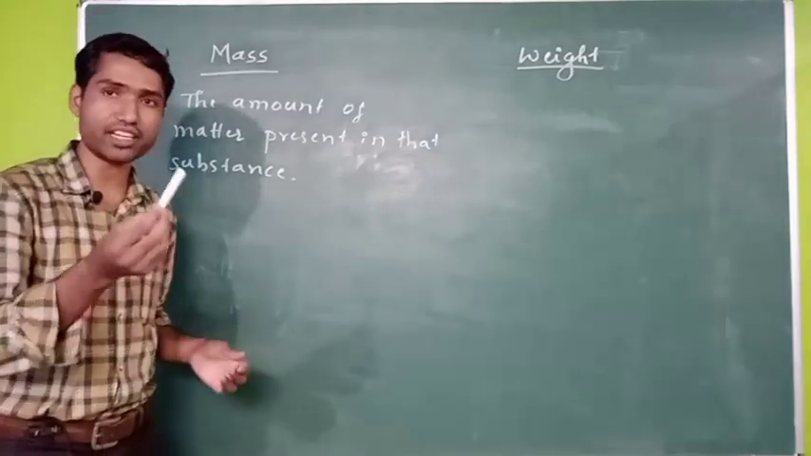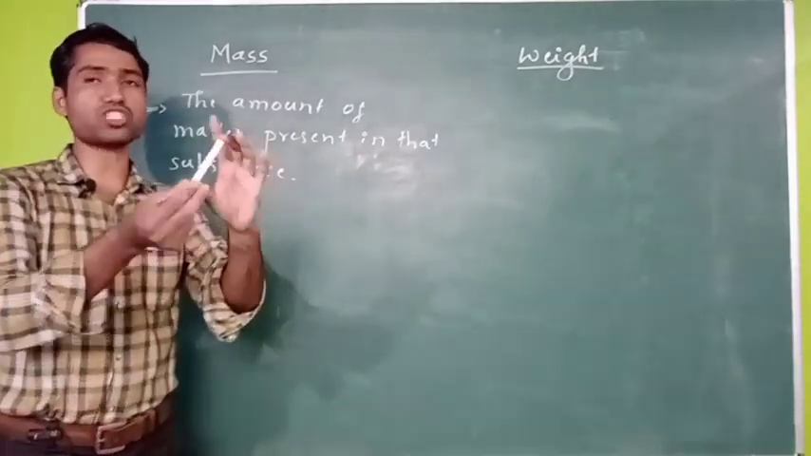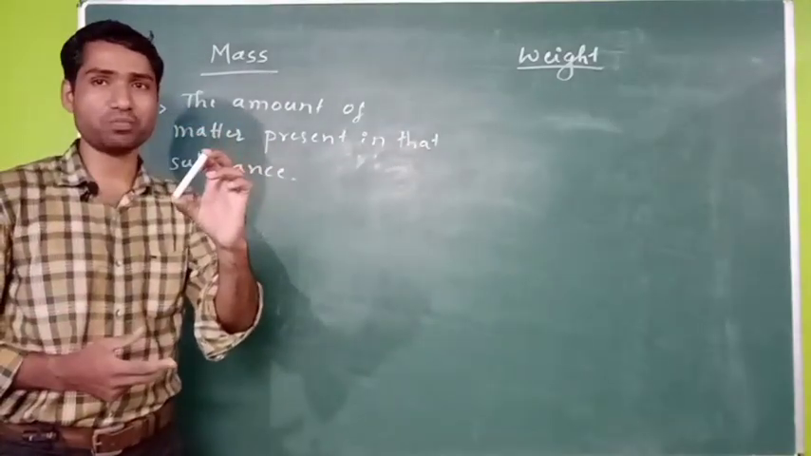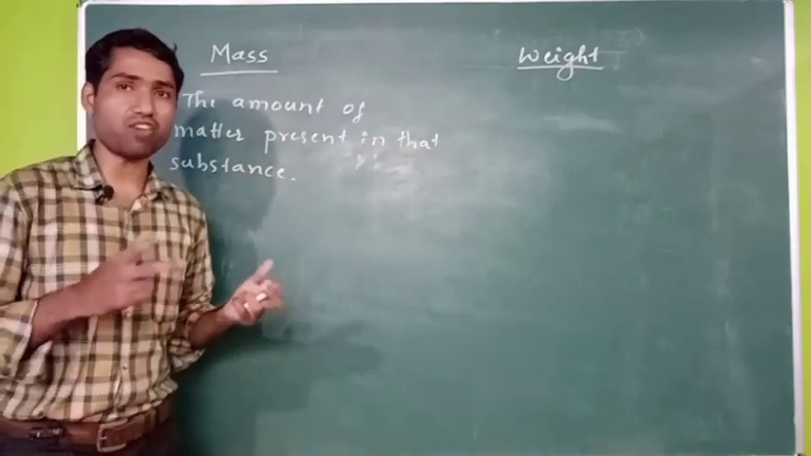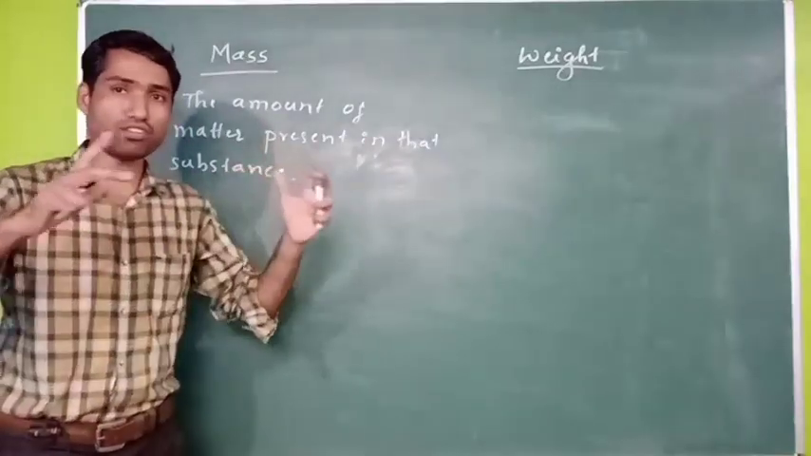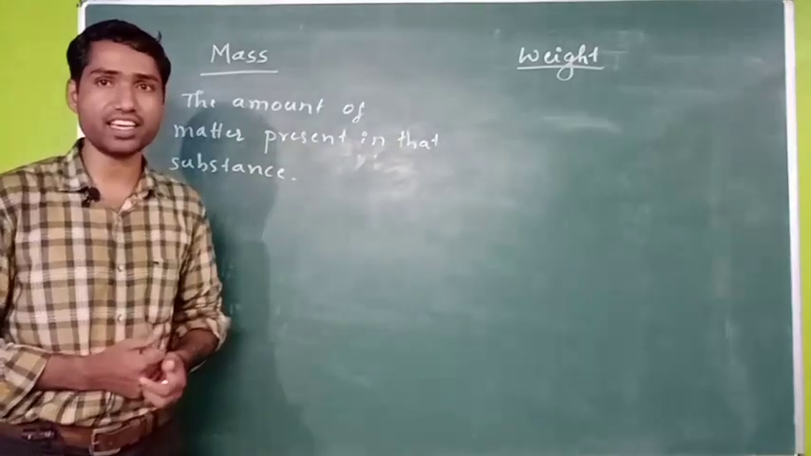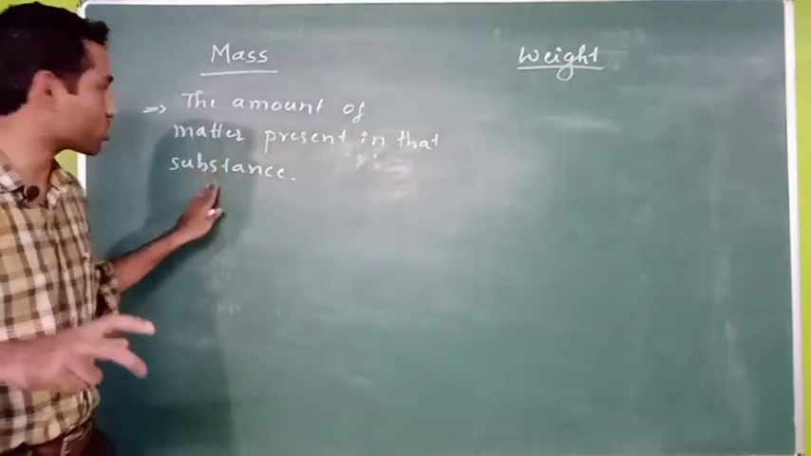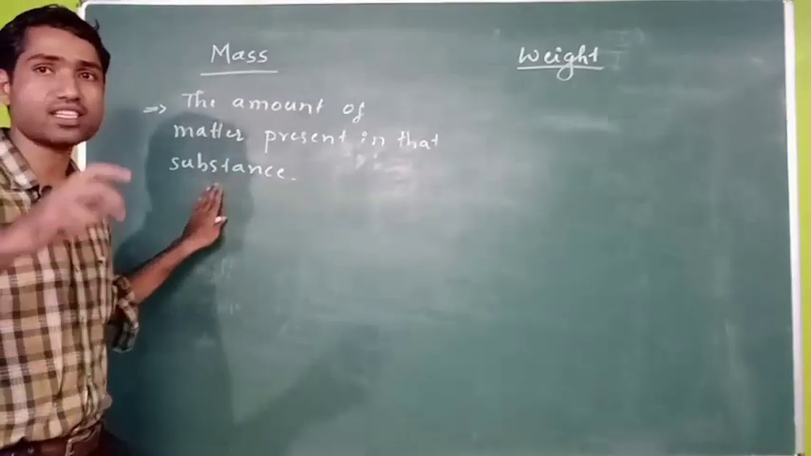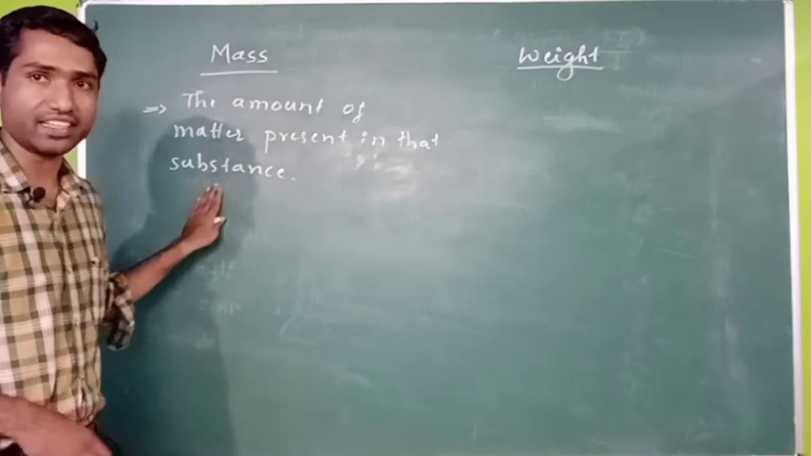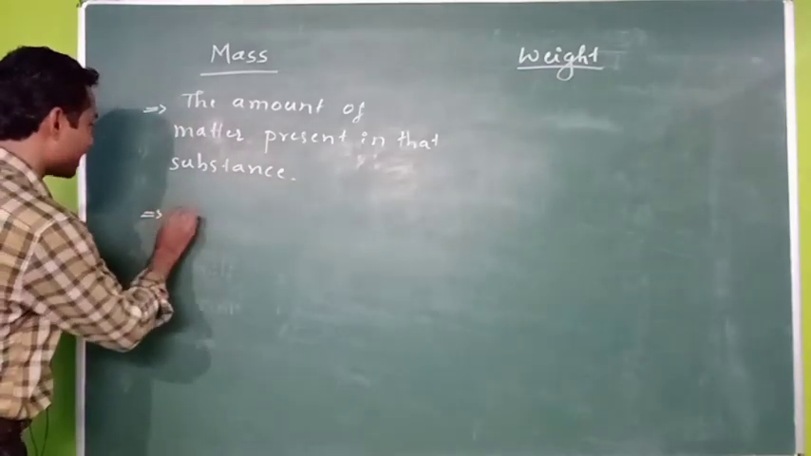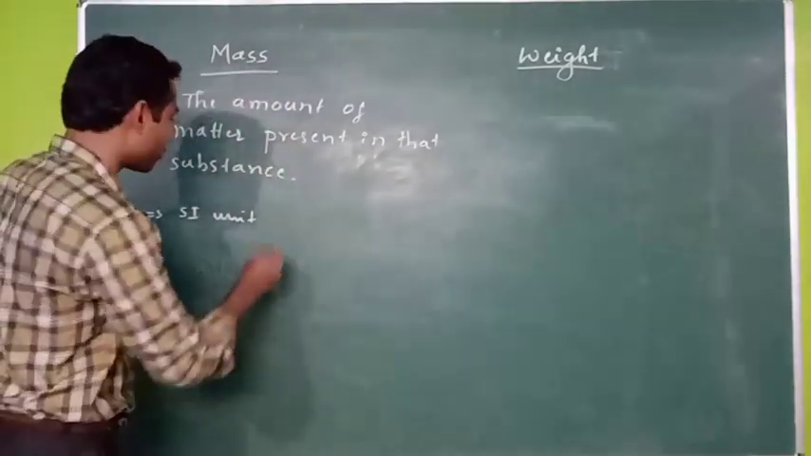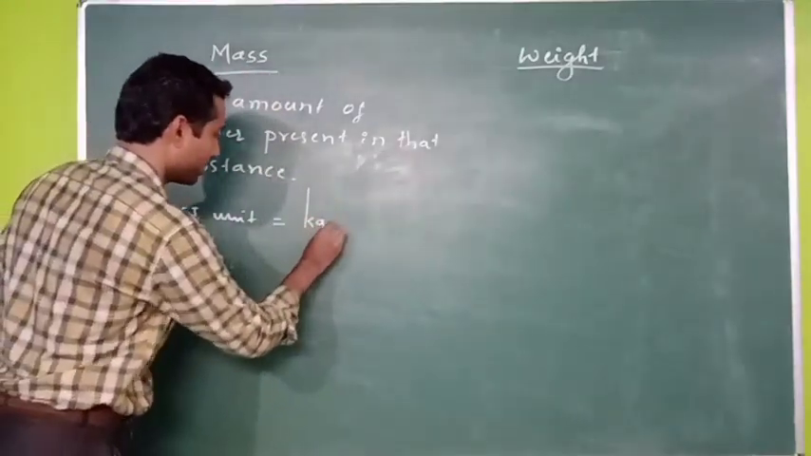For example, let us take this chalk piece. What is the amount of substance present in this? So that may be 10 grams. Okay. So let us take 1 kg of apple. So what is the amount of matter present in that? That is equal to 1 kg. Right. So the amount of matter present in that substance is known as its mass. Right. So SI unit for the mass is nothing but what? That is equal to kilogram, kg.